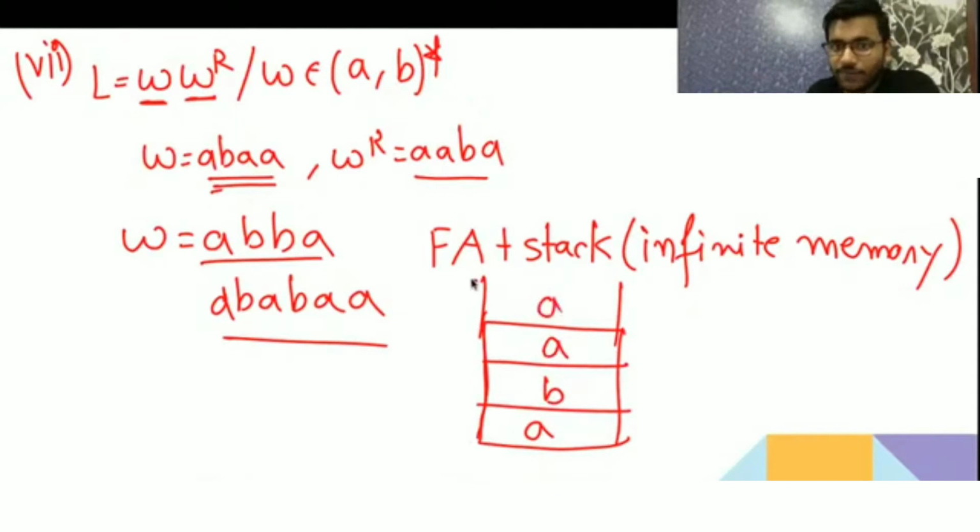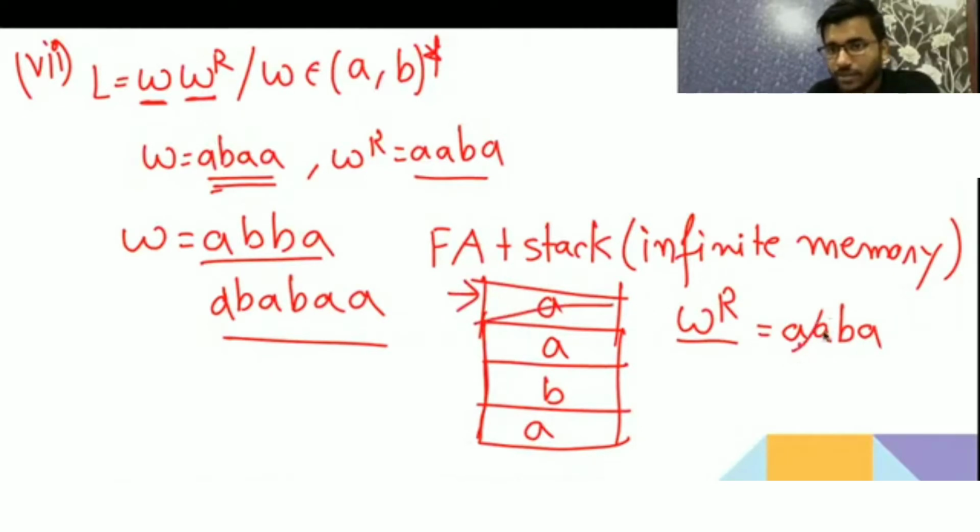And you know that after W, WR is going to come, reversed. So whatever string you get in the reverse will match the top. A, then a, pop, match, then now the top is pointing here. Whatever you get, you will compare with the top.